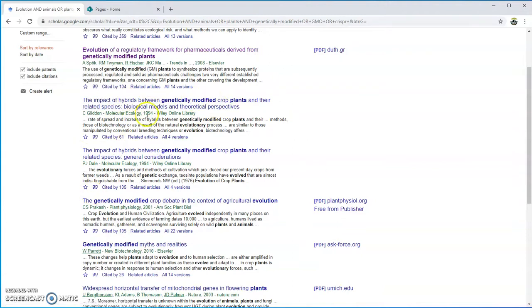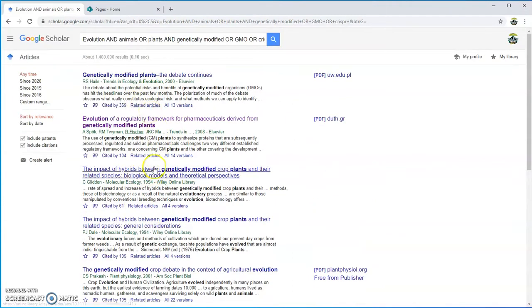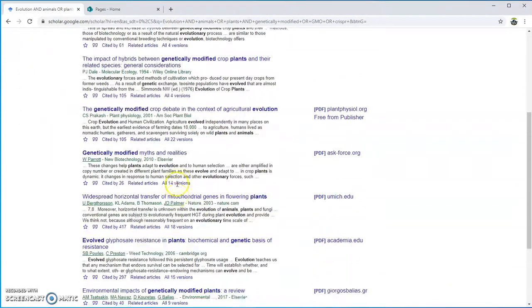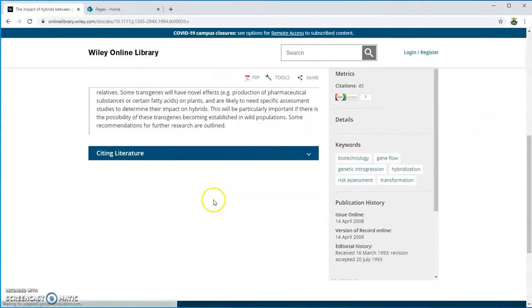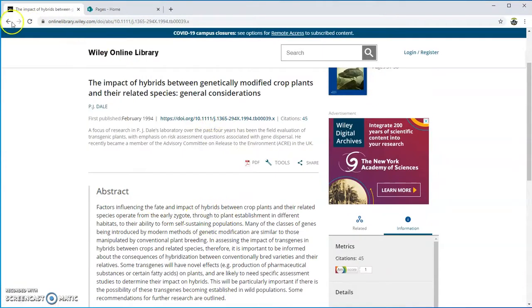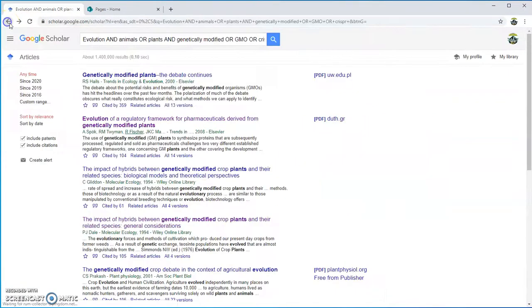Now looking through this, it's probably just going to give you a whole bunch of information. You're probably going to have to read through this. Searching things this broad probably isn't going to get you the evidence that you need to have a refined research question. It's probably just going to give you information that you can read through to then get an idea of the more refined research question that you're actually going to do.